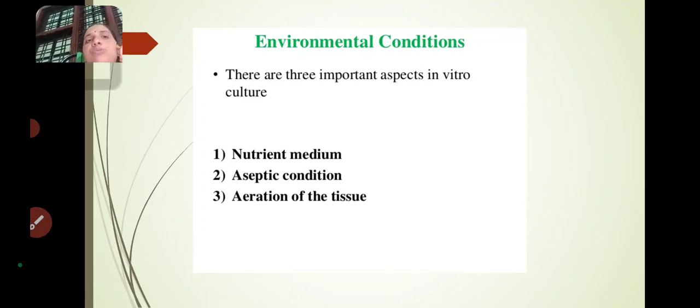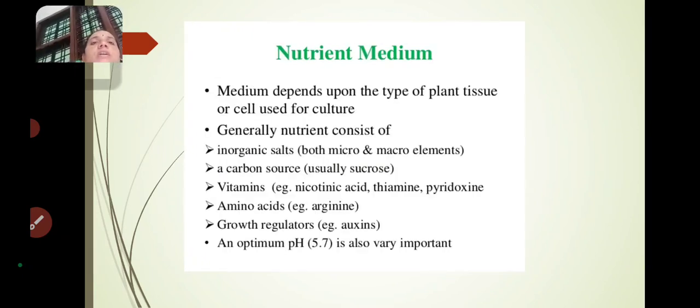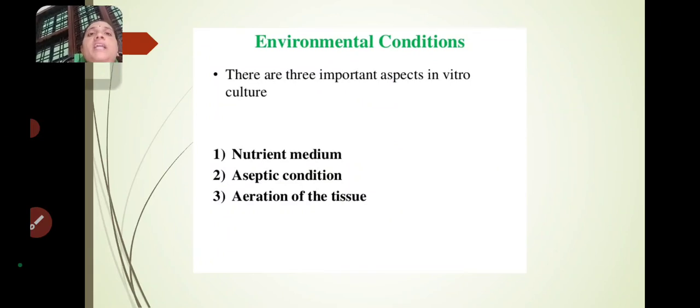So in plant tissue culture, the aeration of the tissue is very important. For giving better aeration, you have to put a cotton plug on the test tube. Why do we use a cotton plug in place of lids? Because cotton plugs have pores, and through those pores air can pass from the outside into the test tube.